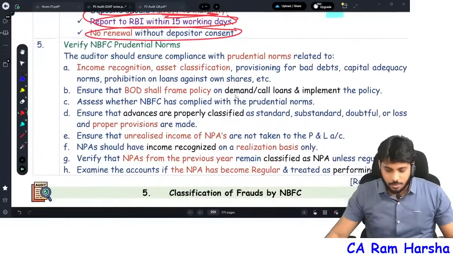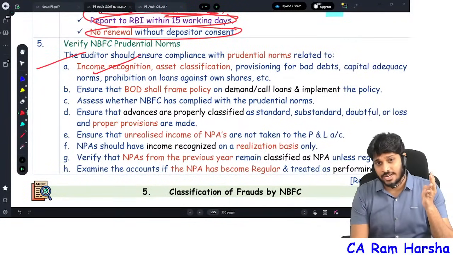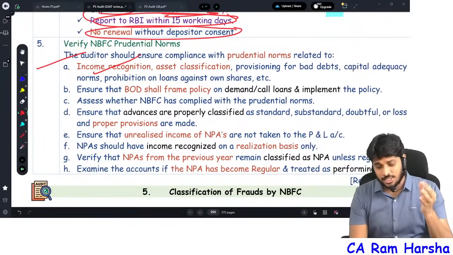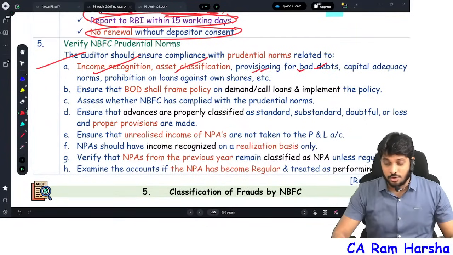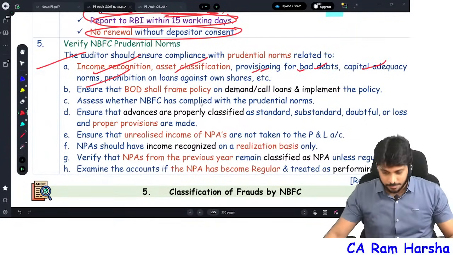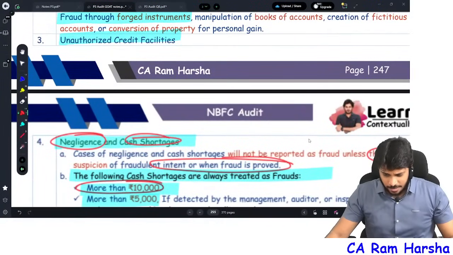Then one more thing the auditor has to verify is prudential norms. Income recognition, whether income is recognized on accrual basis, and for NPAs on cash basis only or not. Asset classification, standard, substandard, and provisioning for bad and doubtful debts, capital adequacy, all that. Very easy. Okay, next.